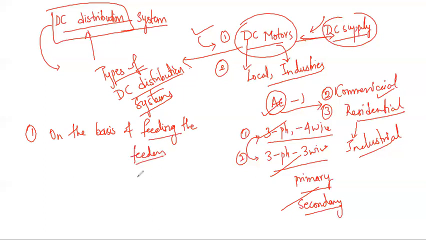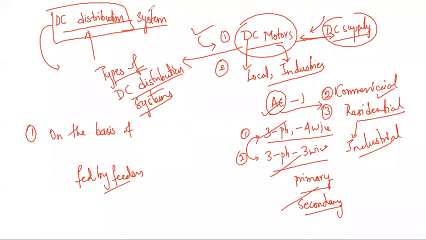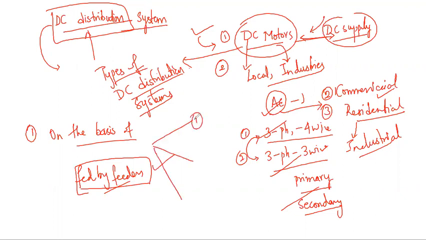On the basis of how such systems are fed by feeders, we can classify three types. First, where the DC distributor is fed at one end.